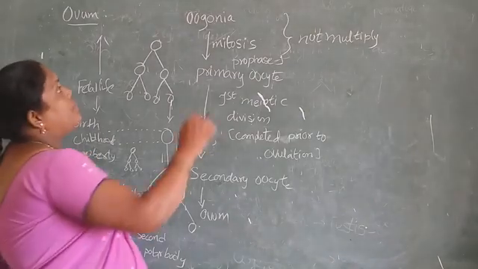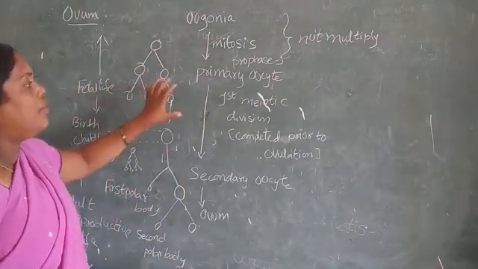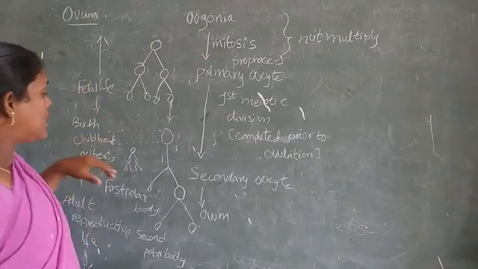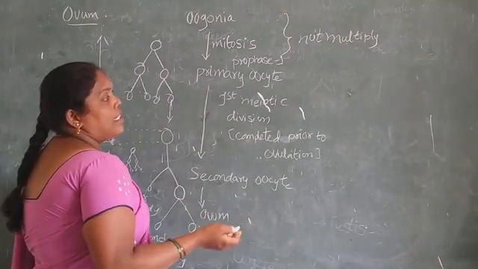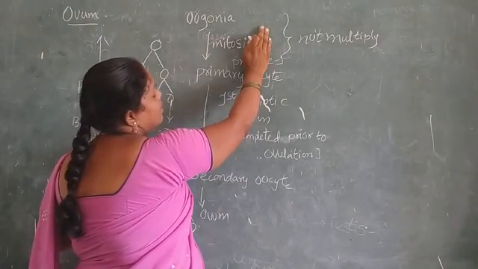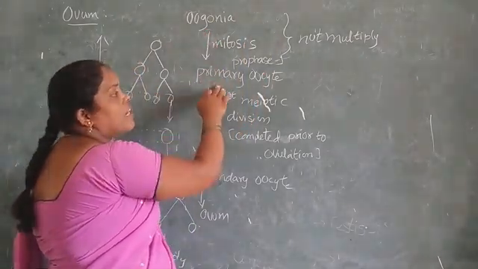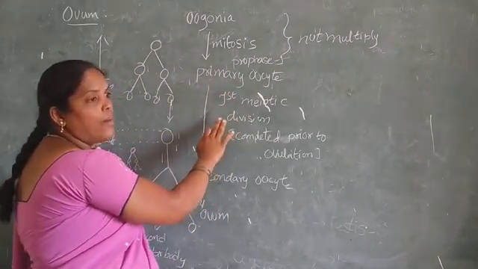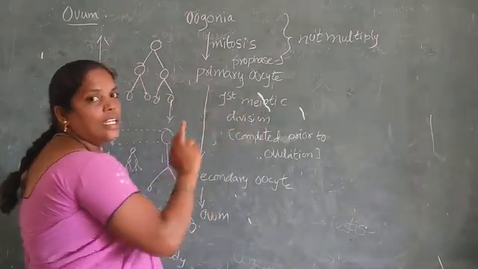These oogonia form the primary oocytes of the animal. The mitotic cycle is completed in the oogonia, and in the formation of the primary oocyte it does not participate in mitotic division. It participates only in meiotic divisions.